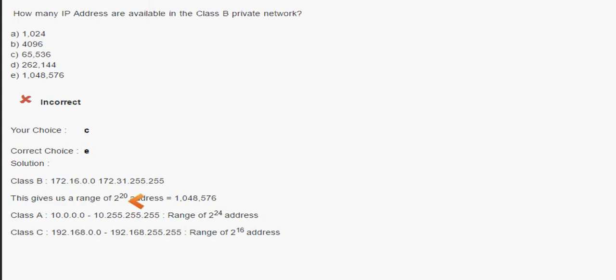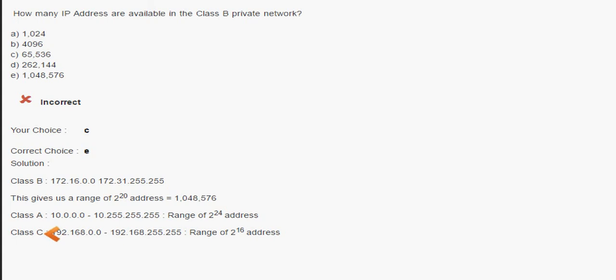Now this gives us a range of 2 to the power 20 addresses. How 2 to the power 20? It starts with 16 until 31. If you calculate this, then you can understand it. So this is the IP address range for class B. Class B is 2 to the power 20. For class A it is 2 to the power 24, and for class C it is 2 to the power 16. Very important question. Many times this question has been asked.